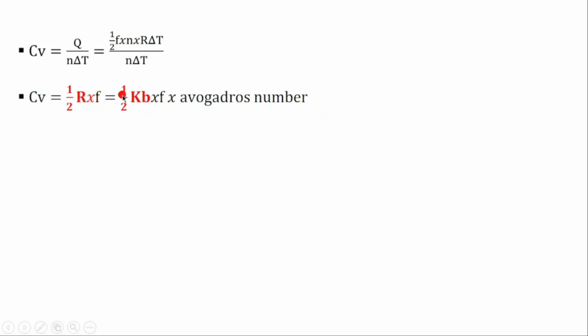Then what will be 1 over 2? We have 1 over 2 then, Kb times F times the Avogadro's number. So we are replacing the value of L. Remember, we are replacing the L by its value, because L is equal to the Avogadro's number times the Kb.